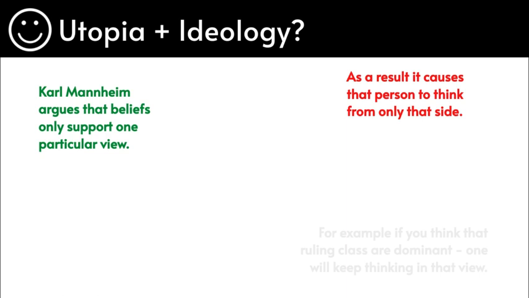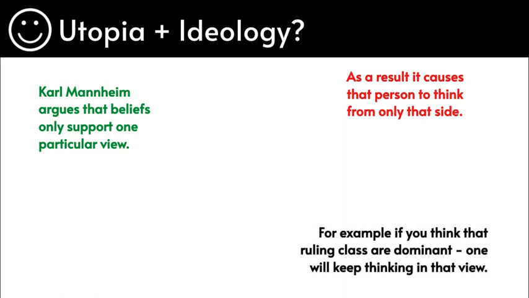Hopefully, this is clear. An example is that if you think that the ruling class is dominant, then we will keep on thinking that yes, the ruling class are dominant, they oppress the working class, this is society, this can be seen through the infrastructure as we looked at. So this is what it is, okay?